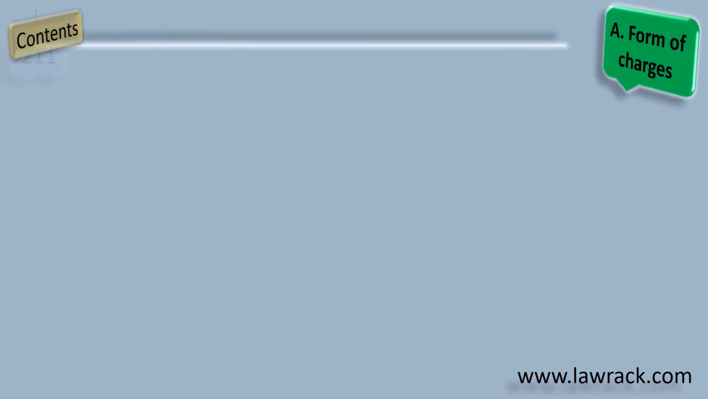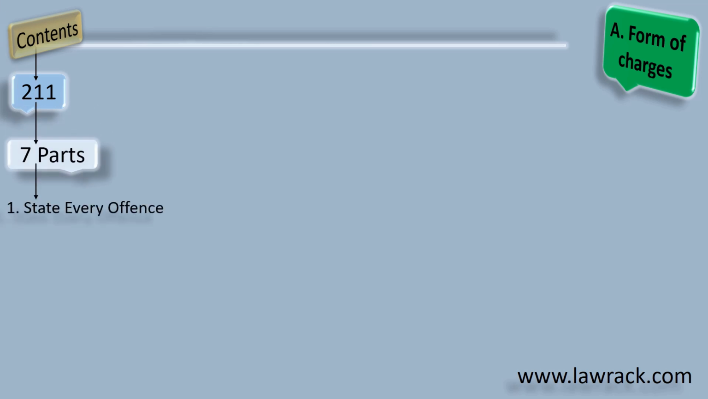We have already covered section 211 in our previous video lectures, the contents that are 7 parts. Let's revise it. The 7 parts of 211 say, state every offense. How are you going to state it? Name the offense. If there is no name, define the offense.